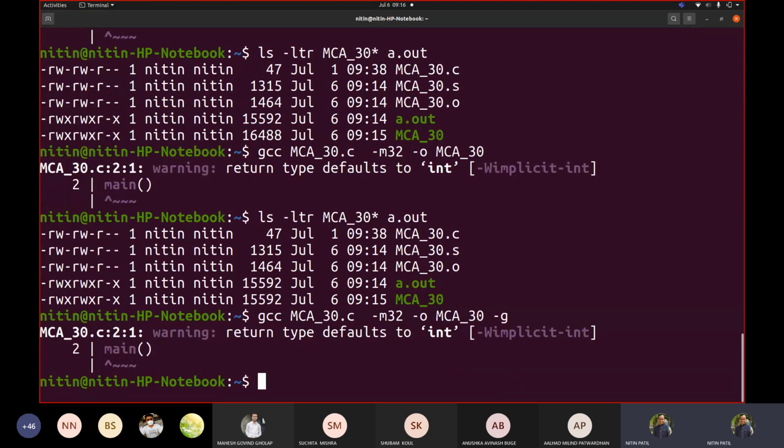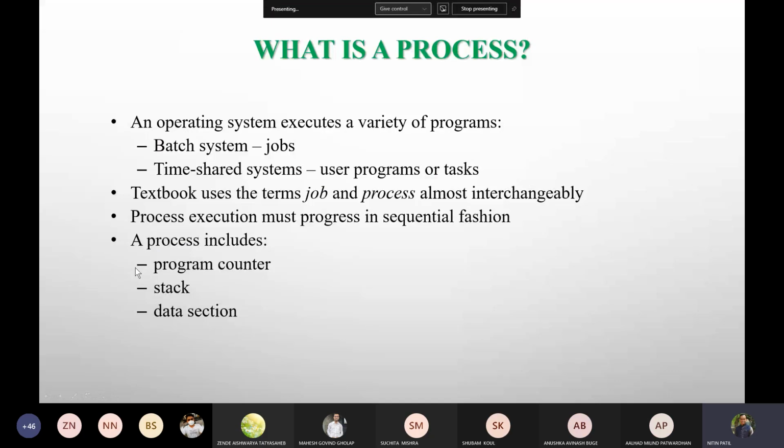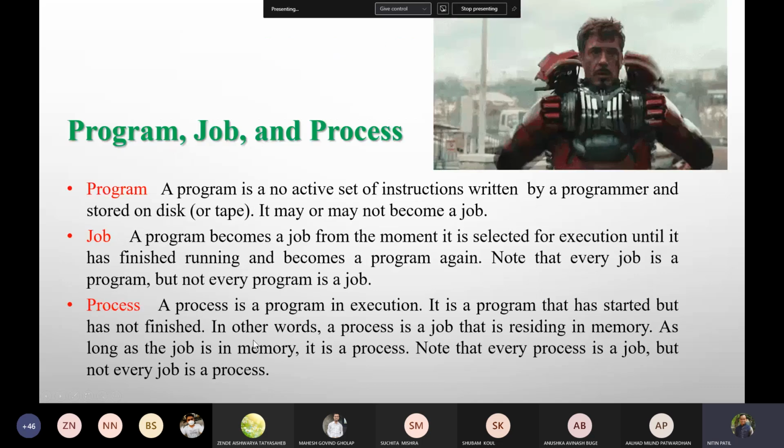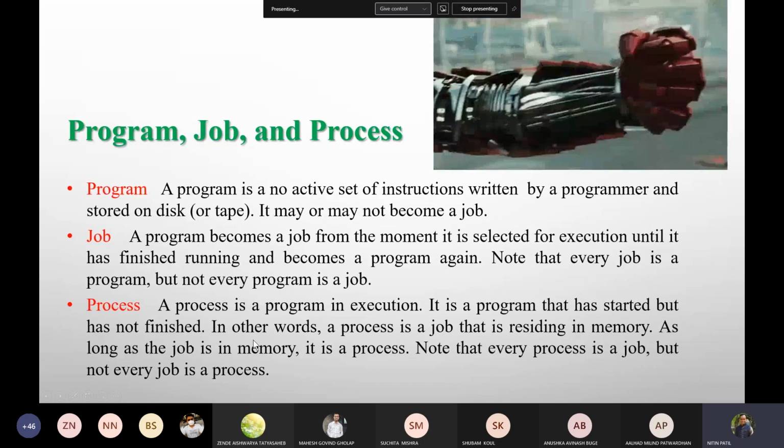Okay, and now let me show you whatever was stated there, what a process can contain. If I really talk about this, we were saying a process includes program counter, stack, data section, and so many things.